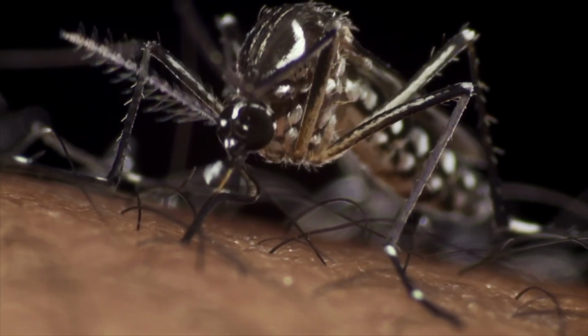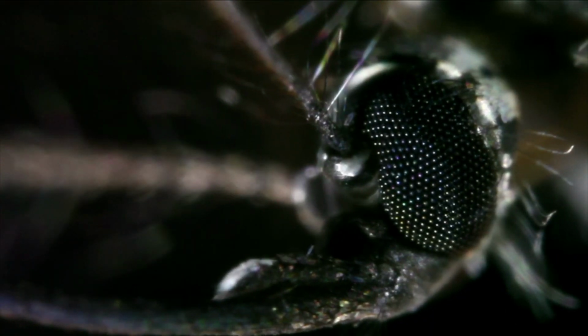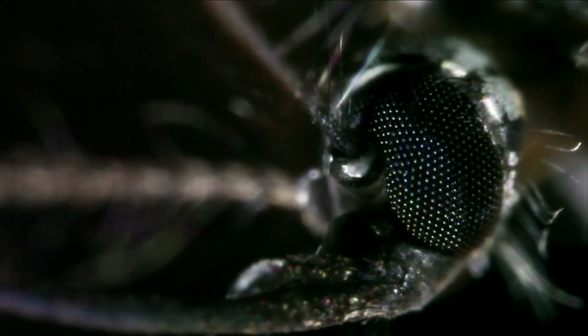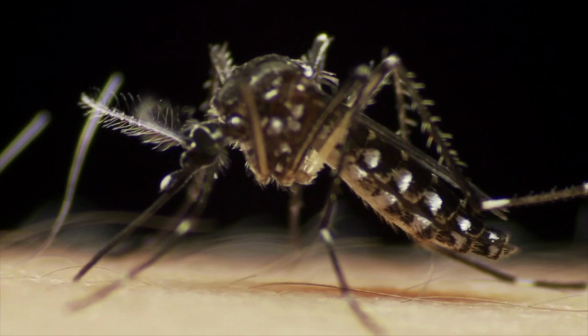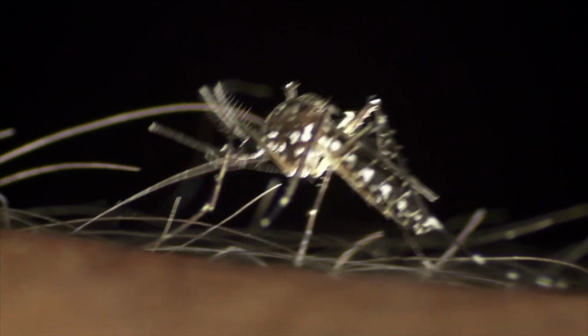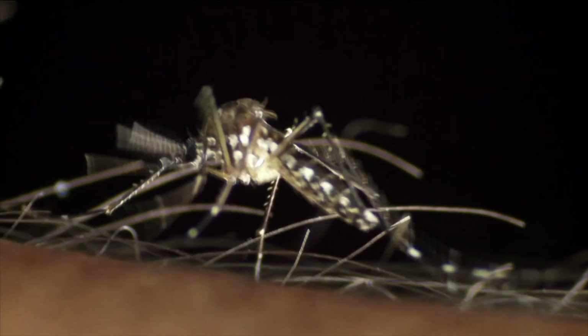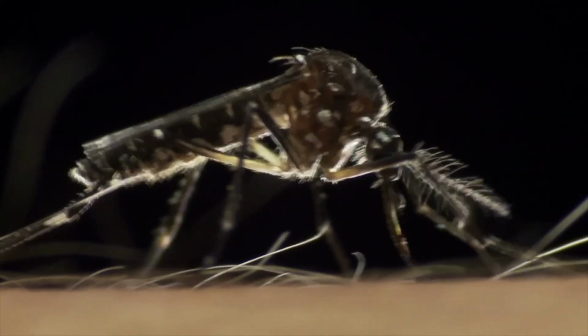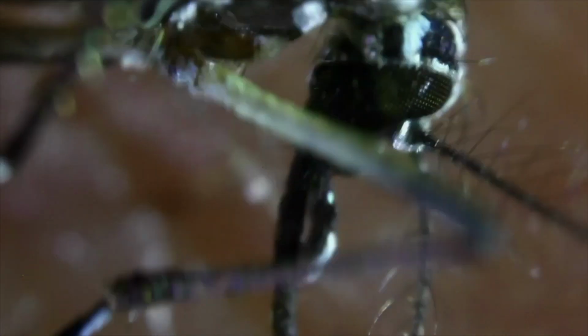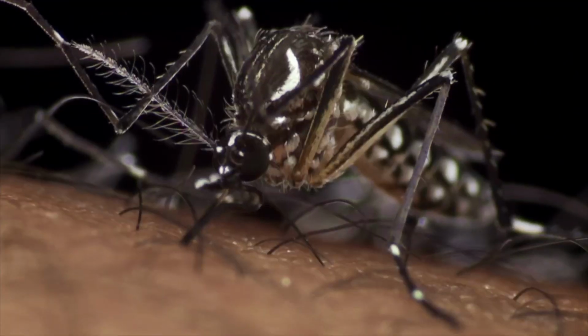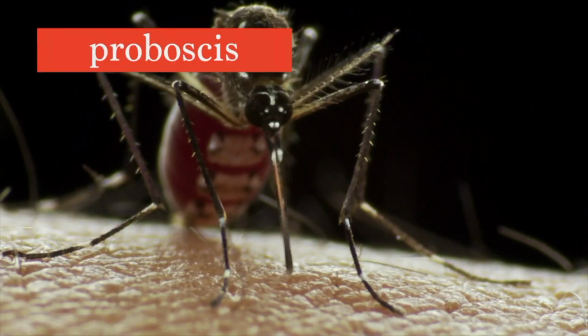The female deploys a range of methods to identify a host. She will use her eyes to spot a victim. She can also sense a person's body heat and the carbon dioxide we exhale when we breathe. Mosquitoes are also attracted by body odor. Scientists have shown that the odor of blood helps the mosquito to quickly locate its host's veins. When the mosquito lands, it probes for a thin-skinned area with a vein using its proboscis.